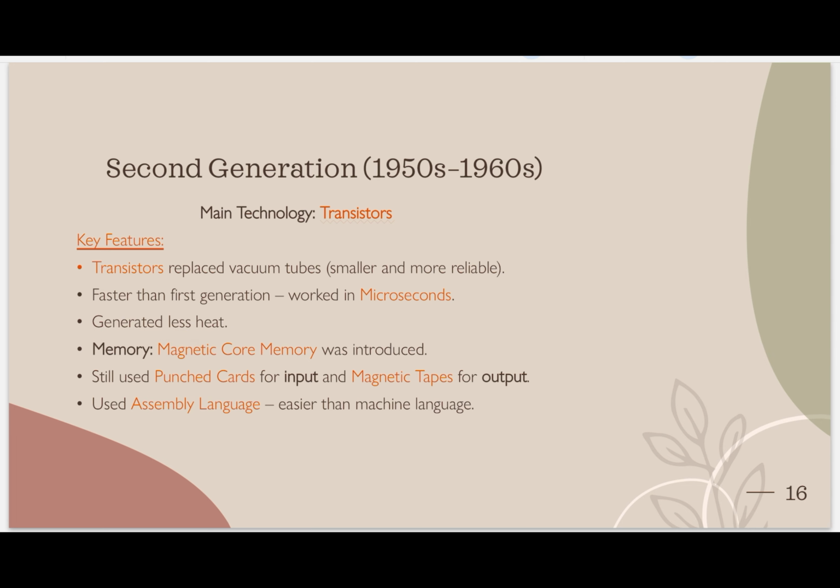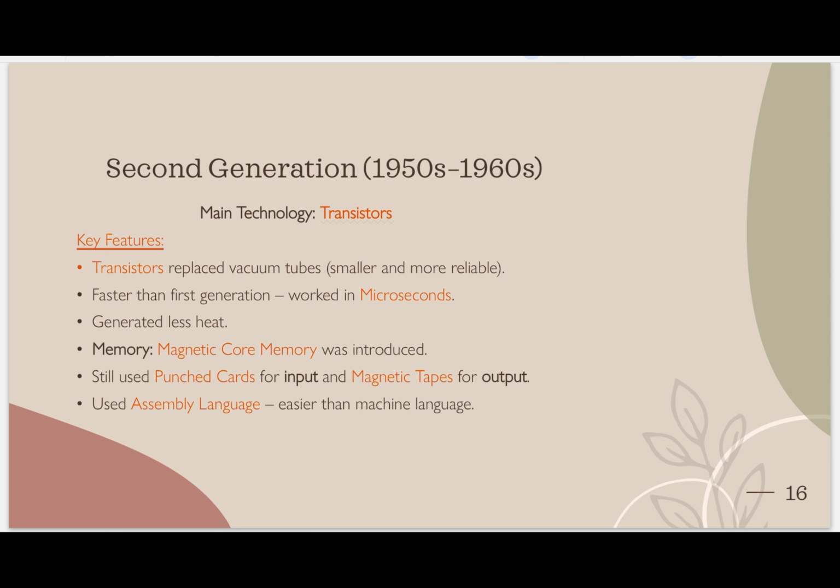They generate less heat. Why less heat? Because transistors don't get that hot, while vacuum tubes were getting very hot. Then magnetic core memory was introduced, a new type of memory. Now no magnetic drum or tapes were used for memory. What did they use? Magnetic core memory. For input, it was the same: still a punched card for input and magnetic tapes for output.